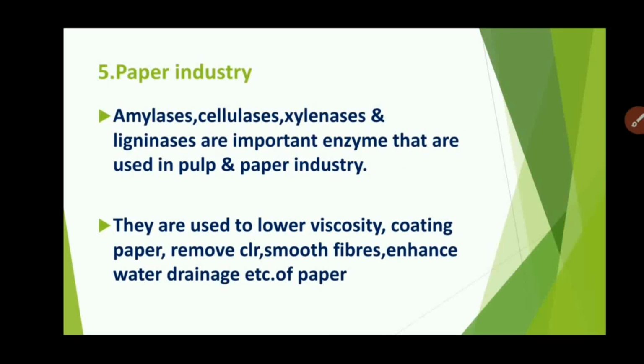Fifth, paper industry. Amylases, cellulases, xylanases, and ligninases are important enzymes that are used in the pulp and paper industry. They are used to lower the viscosity, that means these enzymes lower the viscosity of the paper. For coating the paper, they remove the colors and smooth fibers, and enhance the water drainage capacity of the paper.